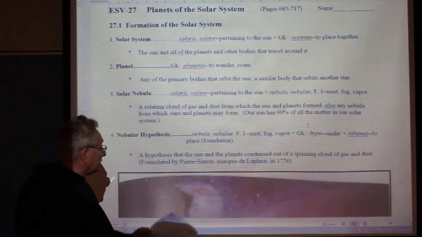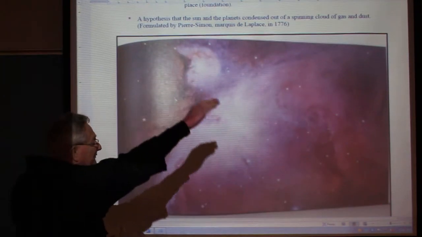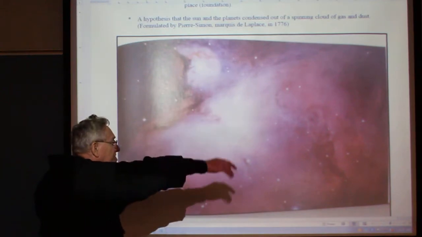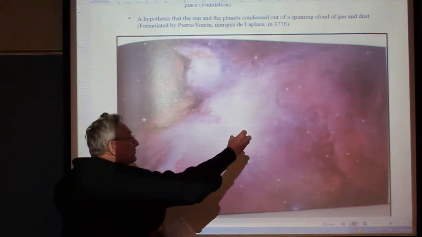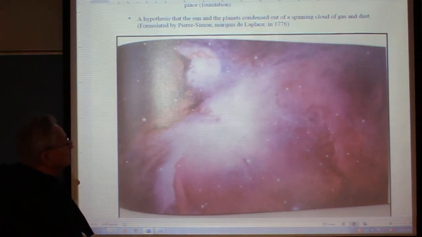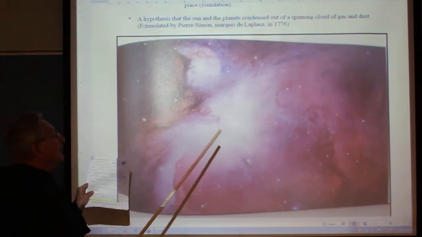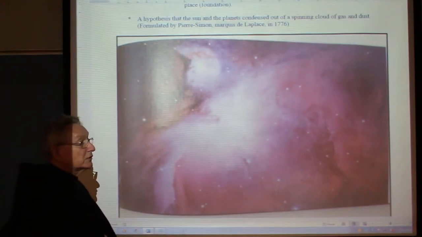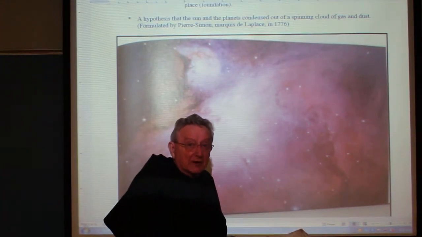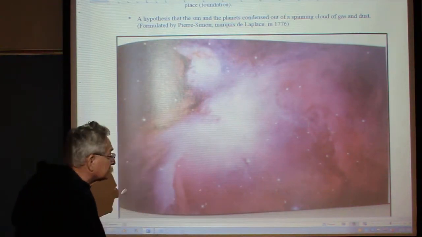If we go up to the picture, this is one from your textbook, it's just this rotating mass. And of course, as it rotates, gravity begins to pull it in. And if you get a solar nebula, then eventually maybe you'll get the sun. We have a whole chapter on the sun, and we'll pick up that idea of the solar nebula when we get to that chapter of the sun.